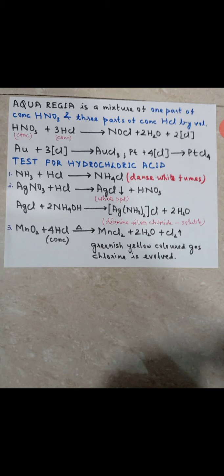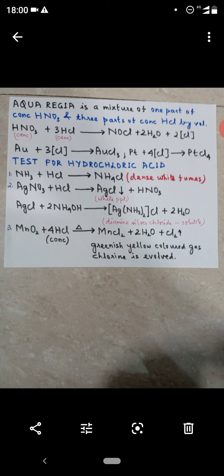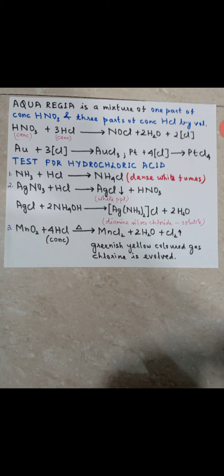Ag(NH3)2Cl is what? Diamine, two amines are there. Diamine silver chloride, which is a soluble salt. AgCl is a white precipitate, but if you add excess of ammonium hydroxide to it, you will find it dissolves. The precipitate dissolves in it, forming a soluble salt. Clear? So this test proves that the given substance is HCl.